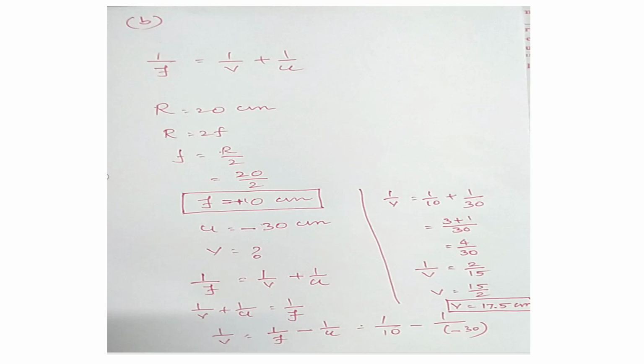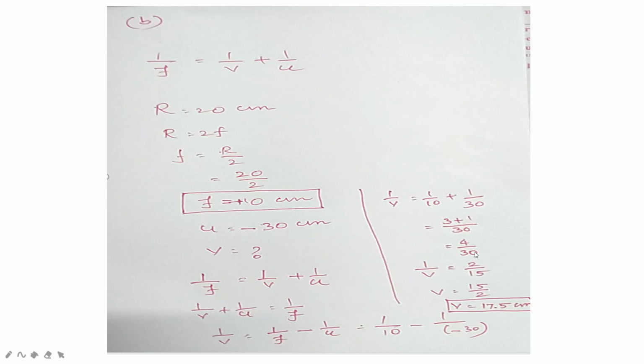1 by v is equal to 1 by f minus 1 by u. Substitute the value of f, it is plus 10, but the value of u is minus 30. So 1 by 10 plus 1 by 30. Already we are having 1 minus, so these two minus get cancelled. 1 by 10 plus 1 by 30 equal to 3 plus 1 by 30 is equal to 4 by 30.